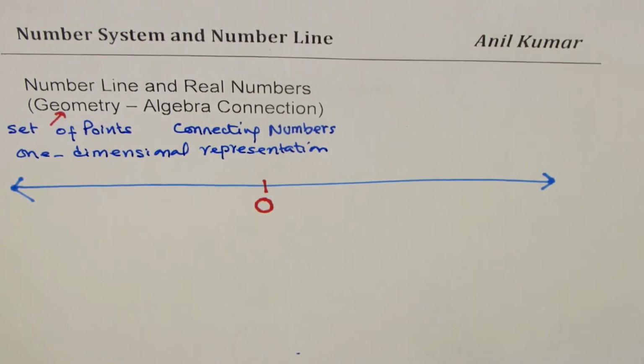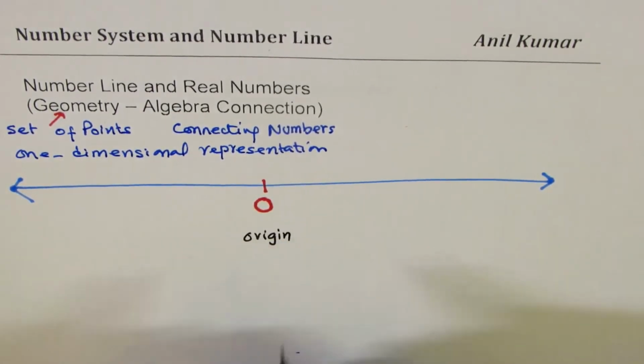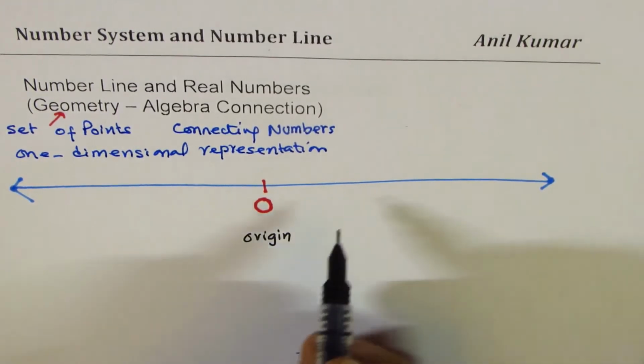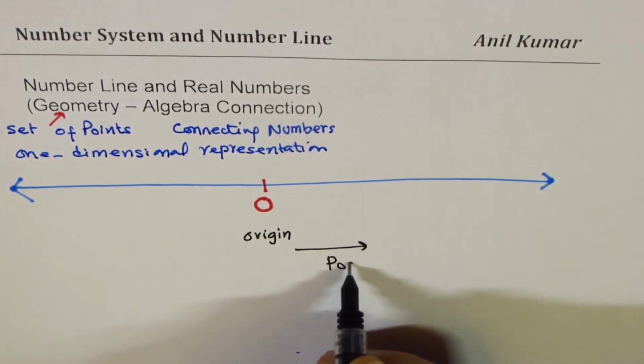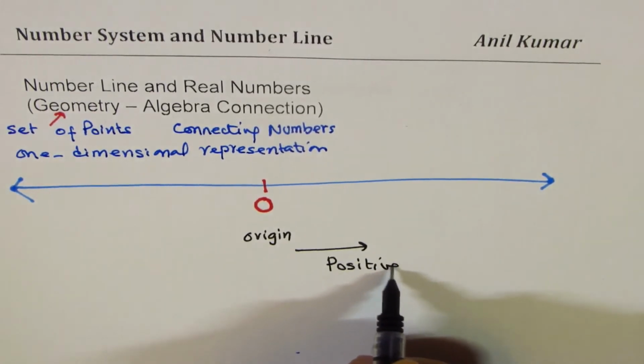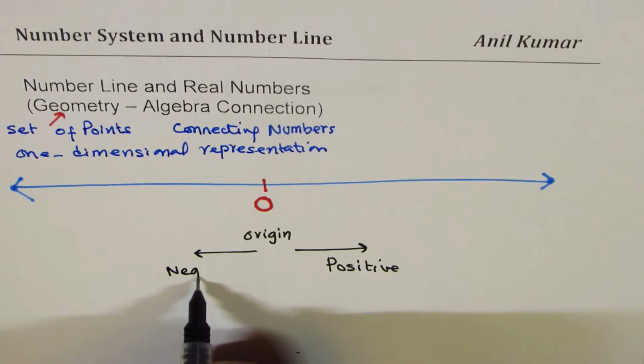So what we do here is that on a number line, we mark a point and we say this is our origin. This is a very important point. It has different names, but origin is the most popular. Numbers on the right are positive and on the left are negative.